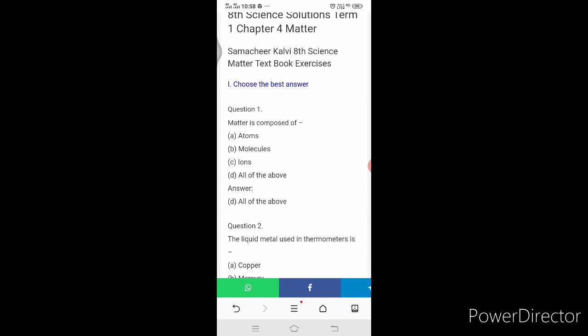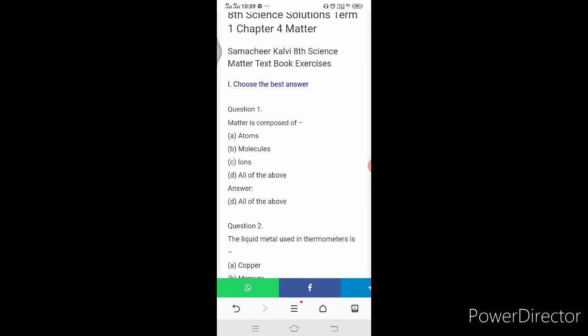Students, here is the revision for your next unit test. This is from the lesson Matter Around Us. What you have to do is take your PDF or your classwork notebook where you have written all these questions. First of all, you have to learn about the multiple choice questions.